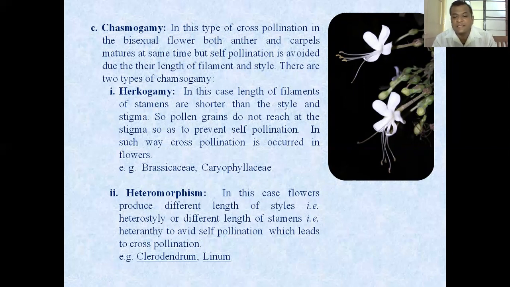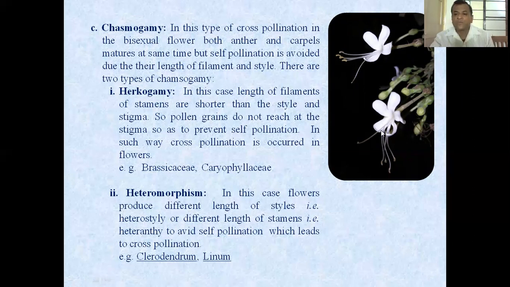For example, Brassicaceae, Caryophyllaceae. Now, we will discuss another type, that is heteromorphism. In this case, flowers produce different lengths of styles, that is heterostyly and heteranthy. Heterostyly means different lengths of styles, and heteranthy means different lengths of stamens, to avoid self-pollination, which leads to cross-pollination. For example, Clerodendrum and Linum.